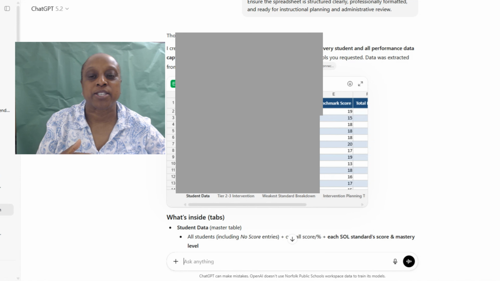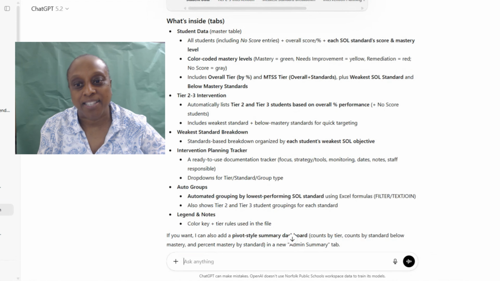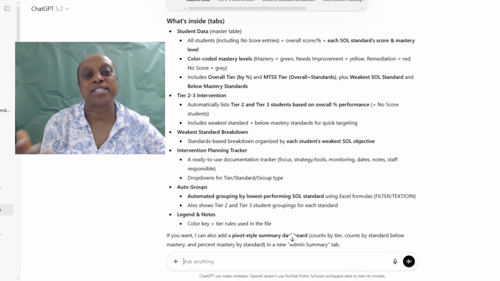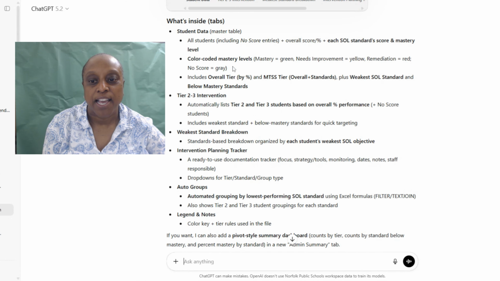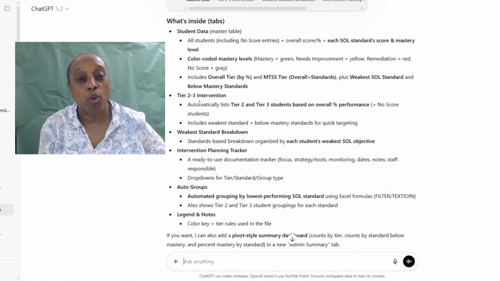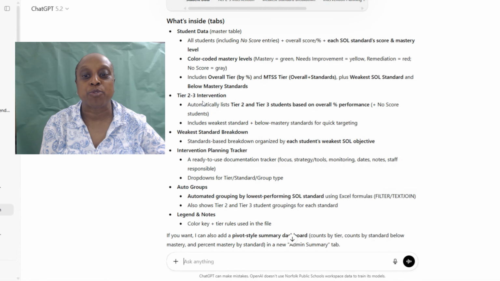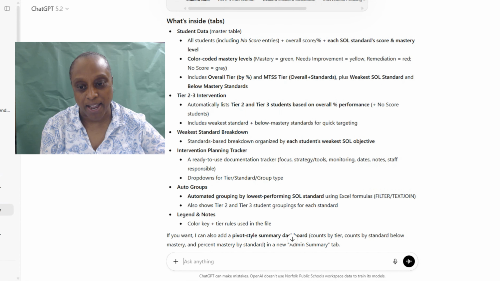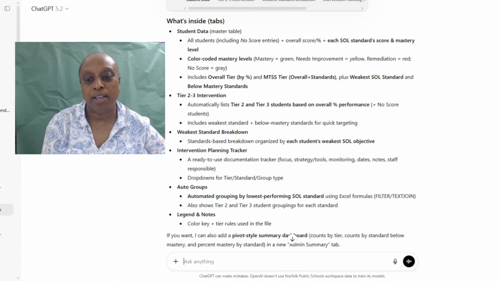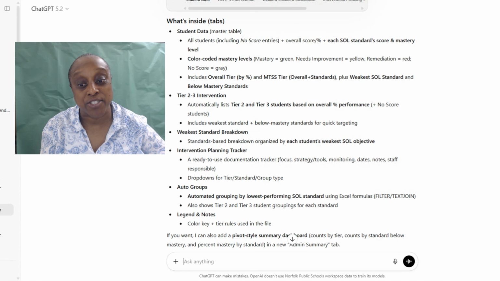What's inside the spreadsheet? It talks about the student data. It was color coded, and so it gave me the colors for mastery, needs improvement, and remediation. It also tiered the students in tier levels 2 and tier level 3 based on their overall performance. It gave me the weakest standards breakdown, the intervention planning tracker, and it also gave me a couple of extra added things as well. And then, of course, it gave me another suggestion.